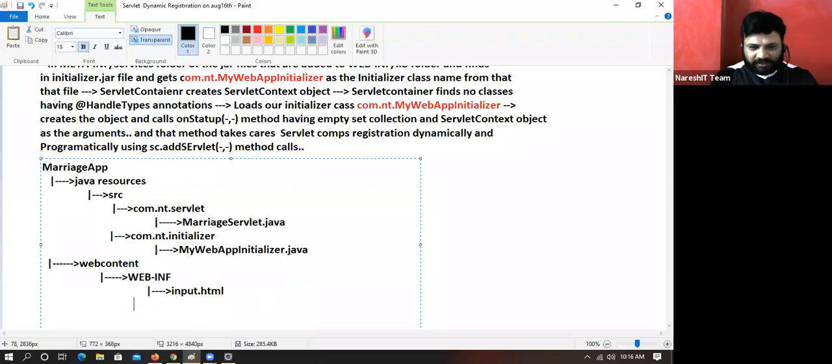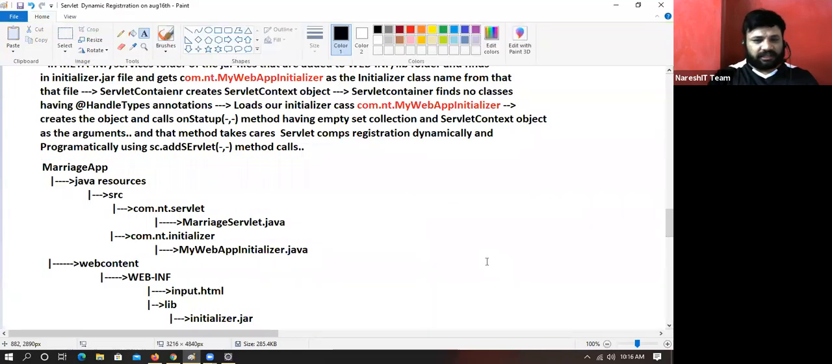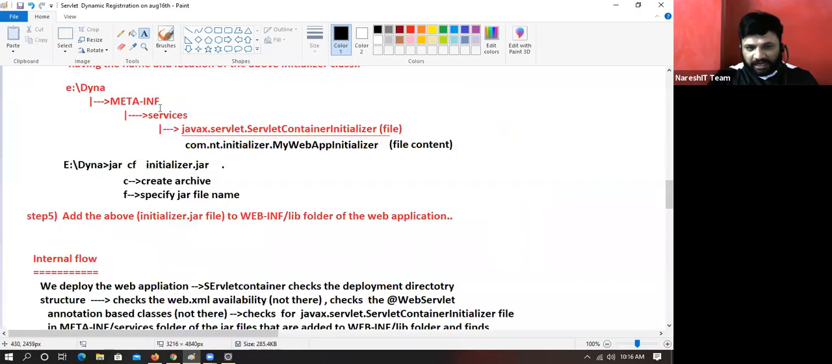Here, the lib folder. In this lib folder, I'm going to have that initializer.jar. Mr. Neeraj Chaudhary, I need not create the META-INF folder here. I have to create the META-INF folder and services folder where? In the jar file folder. This you have to create outside the IDE.